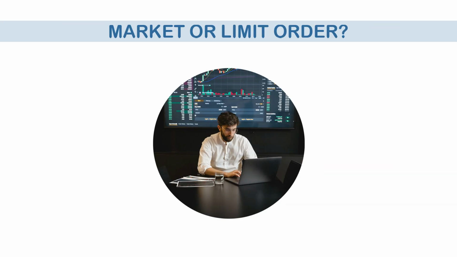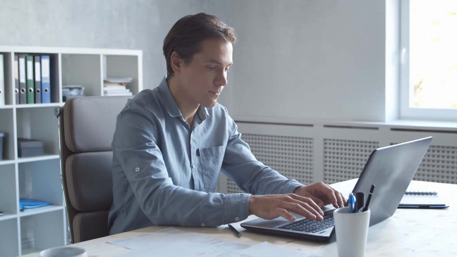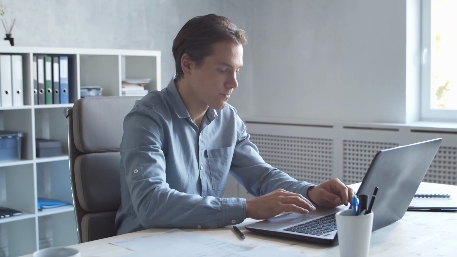Market or limit order. Really depends on the situation, but let's dive into the differences. Market order is an order to buy, long, or sell, short, crypto at the current price level. It is executed immediately. As long as there are willing sellers and buyers, market orders are filled.